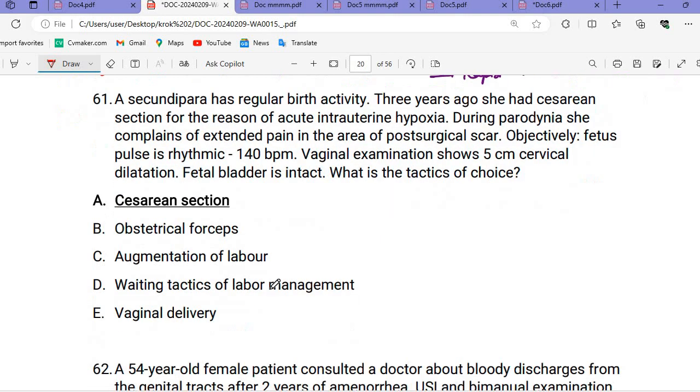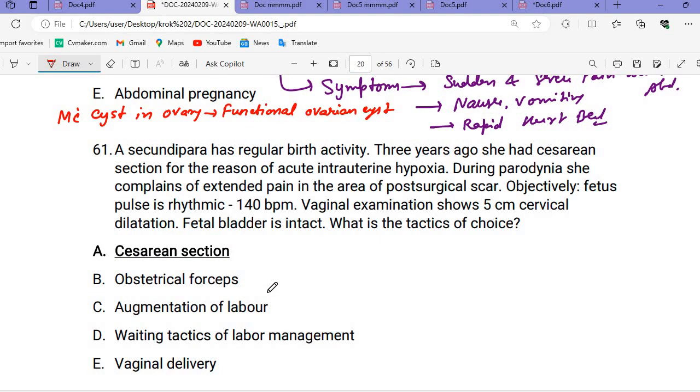After that, the next question: a secondary para has regular birth activity. 3 years ago, she had a cesarean section for acute intrauterine hypoxia. During parodinia, which means labor, she complains of extended pain in the area of the post-surgical scar. If there is any surgical scar, there is a high risk of rupture again. Objectively the fetal pulse is rhythmic. Vaginal examination shows 5 cm cervical dilatation.